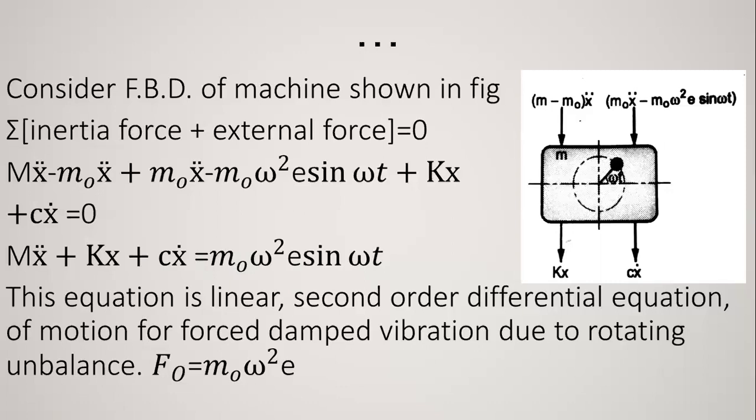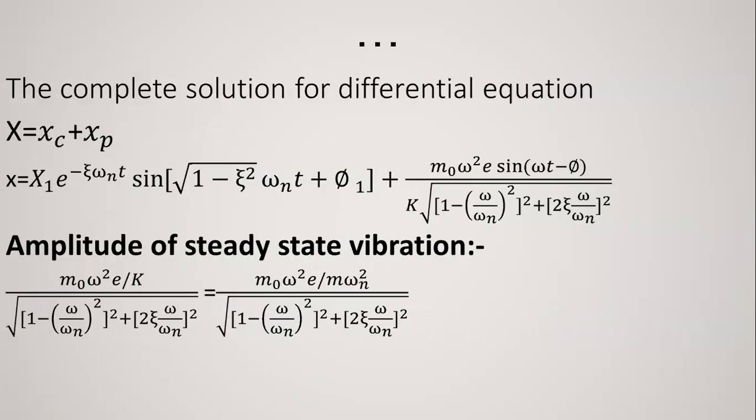So if we replace the value of f0 with m0 omega square e, then the equation converts to forced vibration with rotating and reciprocating unbalanced mass, right? So the complete solution of the differential equation is x equal to xc plus xp, where xc is the complementary function, and xp is the particular integral of the equation.